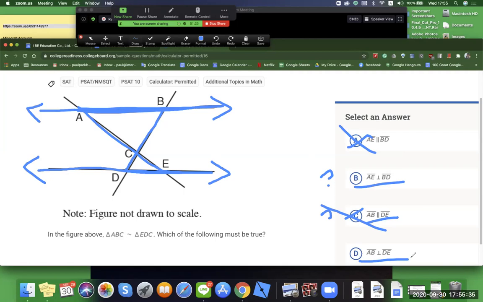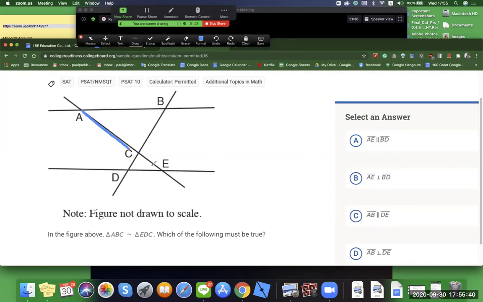AE or BD could be perpendicular, and then AB and DE are perpendicular. No, no, no. What does the sign on there mean? The ABC and then the EDC, the squiggly sign. That means that it's almost equal to. Almost equal to, right?